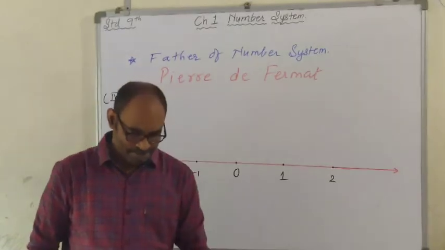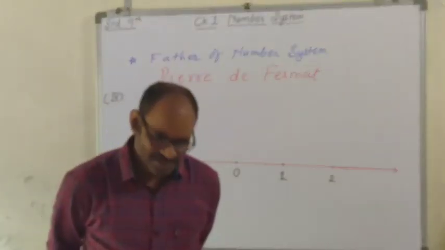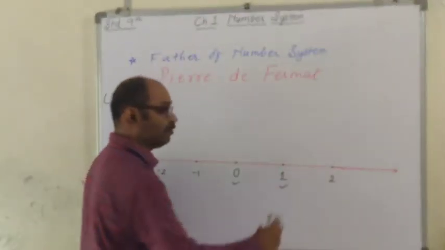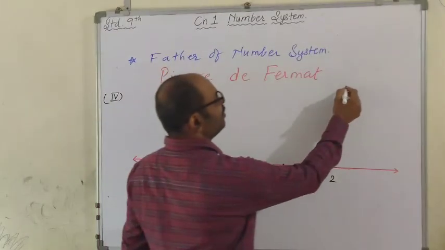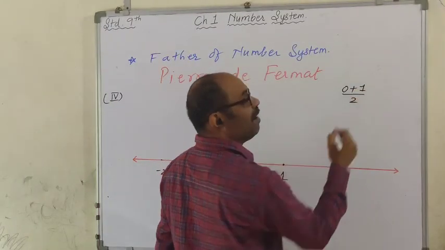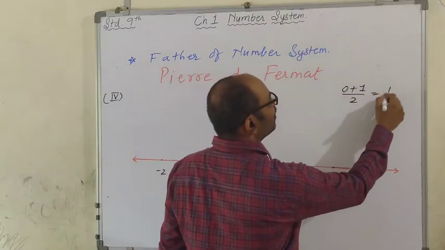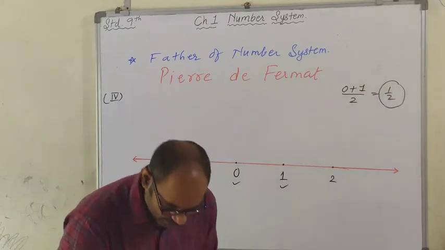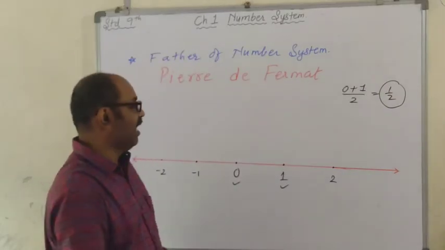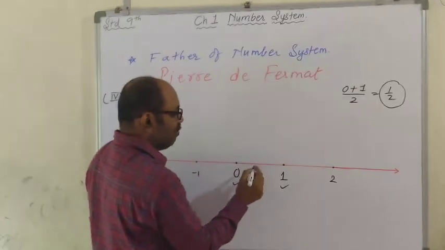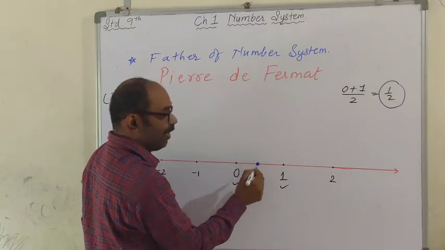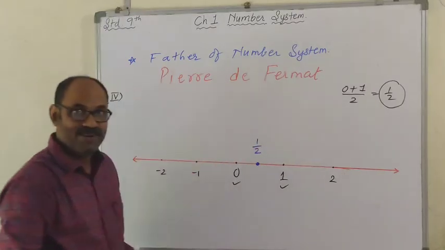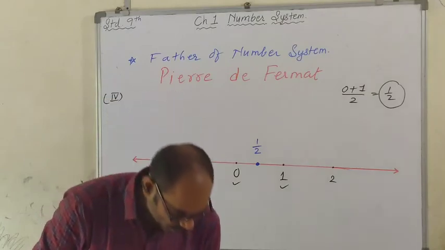What number line is that? Integers. It is a number line representing integers. This time I am going to choose these two integers. 0 plus 1 divided by 2. Let's find the average of those. So that is 1 upon 2. This average that you got of 0 and 1, where should that point or number be located? Exactly between 0 and 1. This is the point exactly between 0 and 1, and this number is 1 upon 2. Did you get it? Okay.